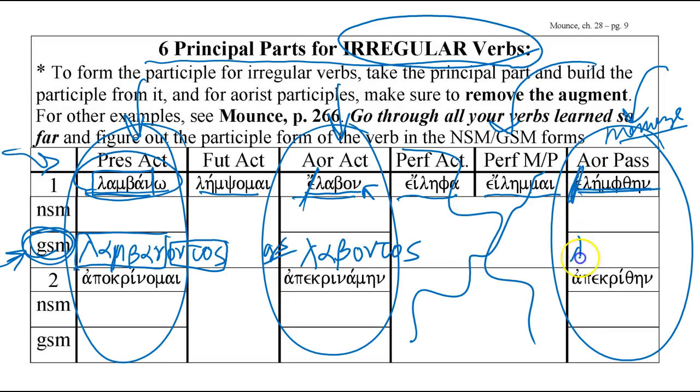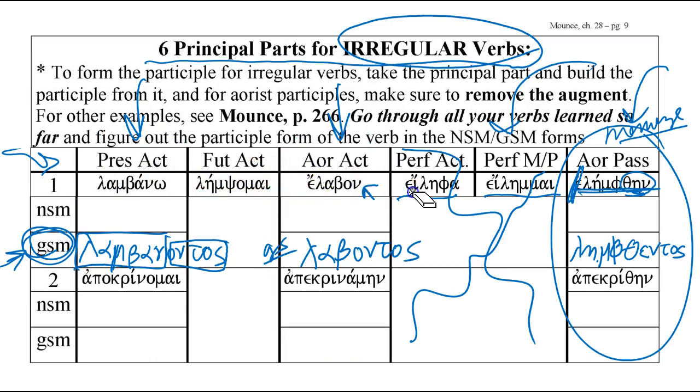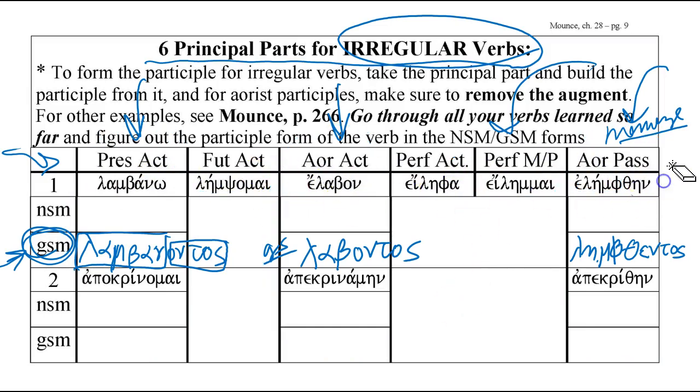And then for the aorist passive, drop the augment, so I have lemph. Instead of then, which is the indicative form, I'm going to use the participle form. So lemphthentos is the participle. So do you see what I did? Because I know the principal parts of the irregular verb, I de-augment, I take the stem, I apply the rules for the participle, and I get the form. If it's an aorist participle, I de-augment it. I make sure that the augment's not there because the participle doesn't use the augment. And I use the stem, I follow the rules for the participle, and that gives me the form.